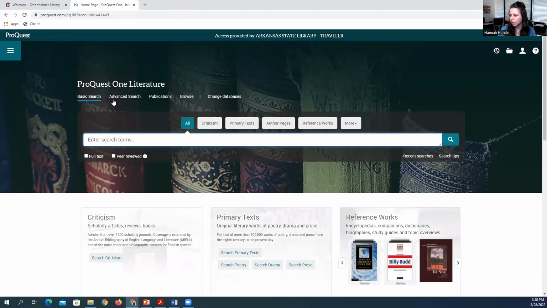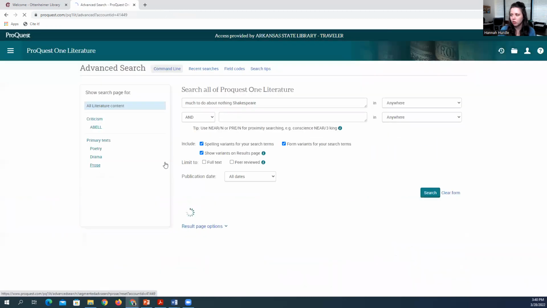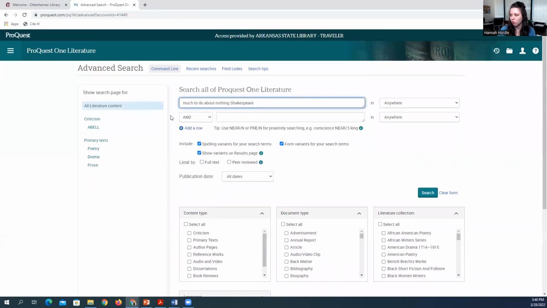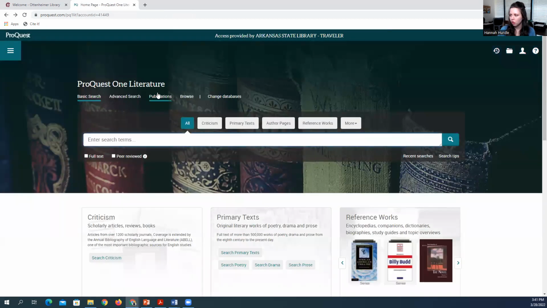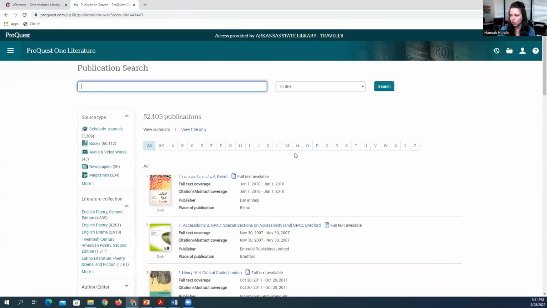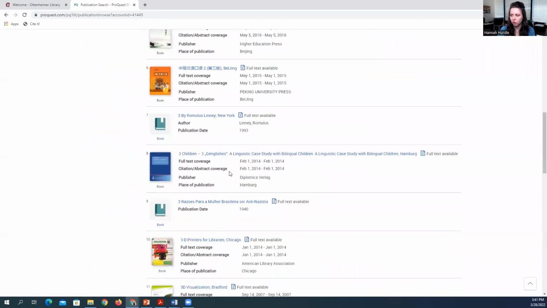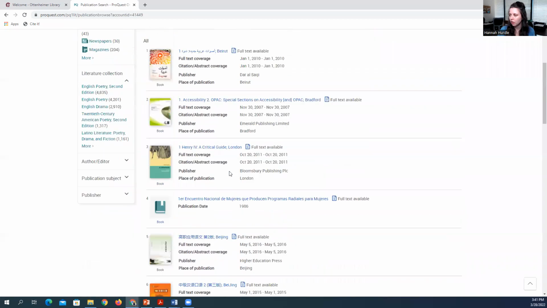And then, like I said, you have that basic search, the advanced search. So you have a lot more of the limiters right here. And you can search specifically for poetry, drama, or prose. You can do a publication search. This is specifically looking at publications. So this is how it's formatted.